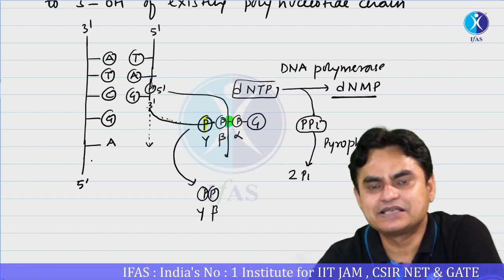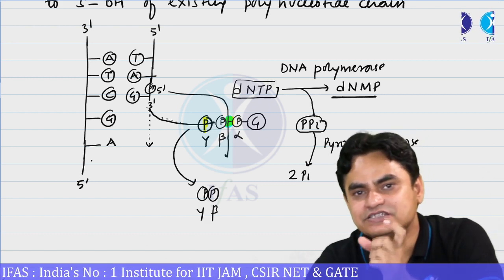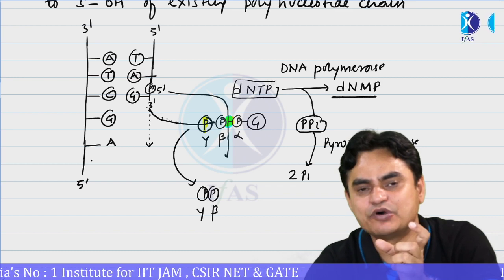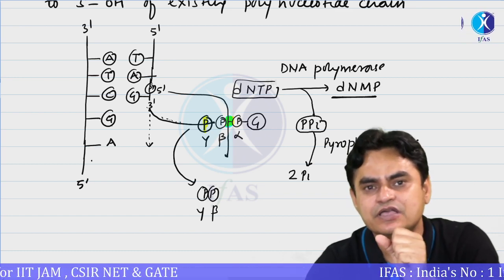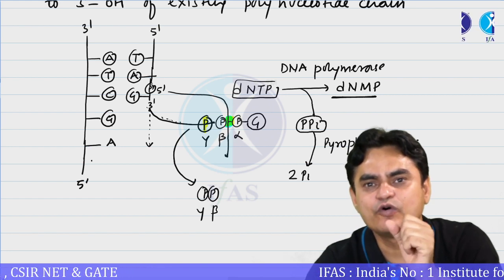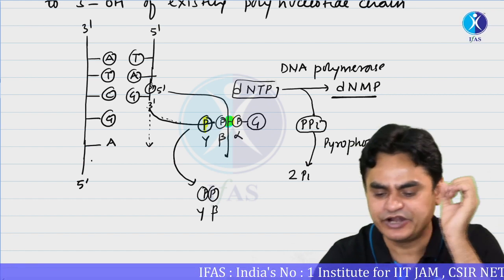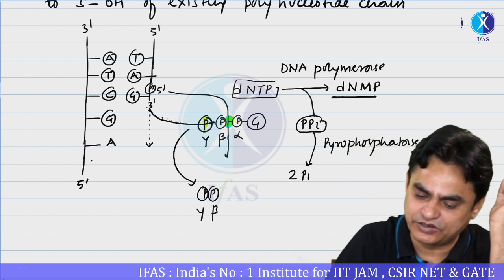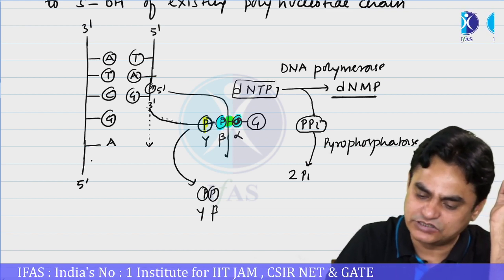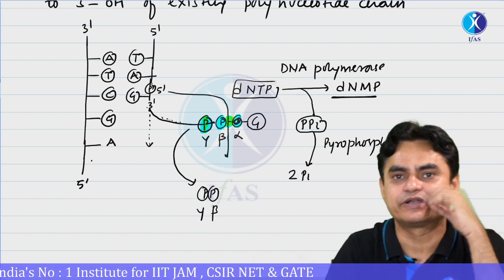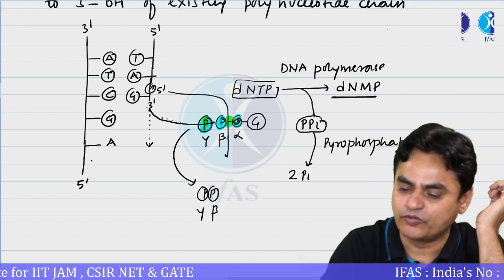So a question may be asked: from where do you get the energy for the DNA replication process? The energy comes from the energy-rich bond which is between the alpha phosphate and beta phosphate. Another question is: suppose you want to radio label the newly synthesized DNA, which phosphate should be radioactive? Alpha phosphate, beta phosphate, or gamma phosphate? Which phosphate should be radioactive? Apply your mind, what should you provide?